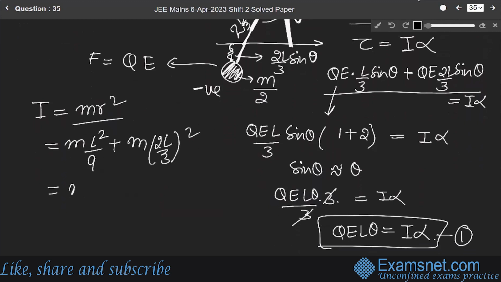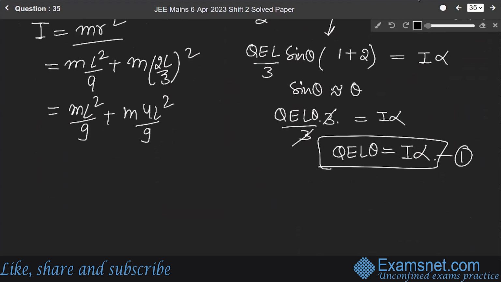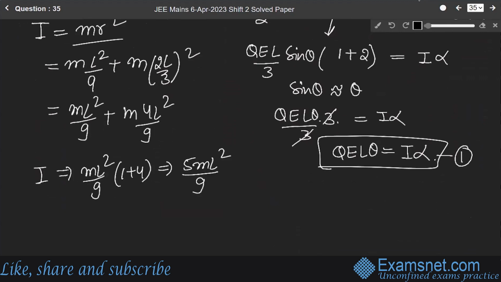This becomes ml square over 9 plus m 4L square over 9. So this will become ml square over 9 times (1 plus 4), which equals 5 ml square over 9.